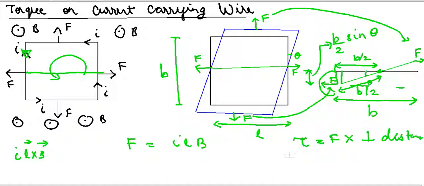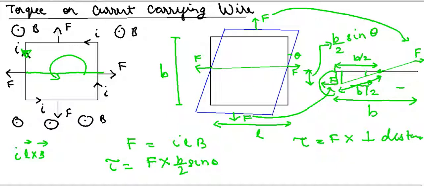So the torque will be equal to F into b by 2 sine theta, and there is another force. This will also apply a torque.